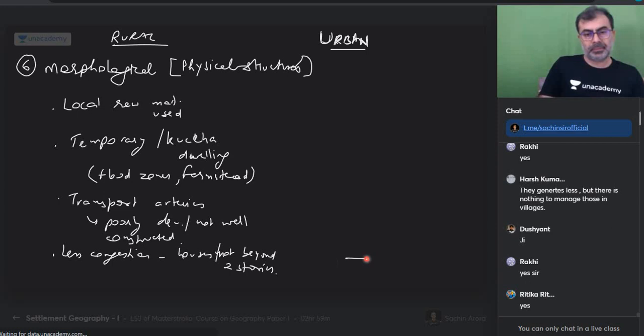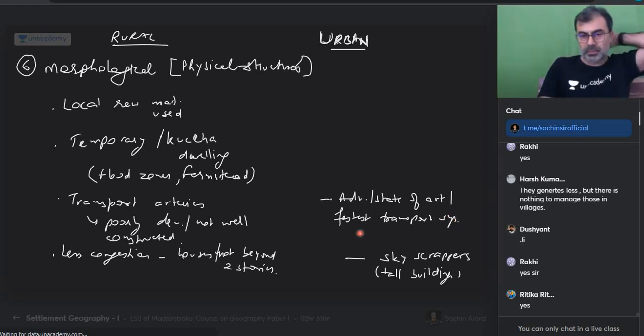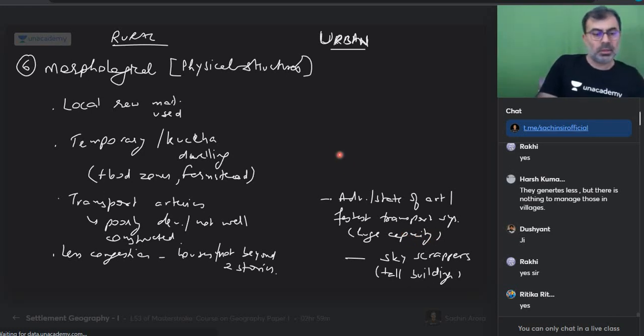इधर क्या हो गया? Skyscrapers. Skyscrapers are what? Tall multi-story buildings. Transport का क्या होगा? Advanced, state of art, fastest transport system. Huge capacity. Possible. Temporary कच्चा क्या है?